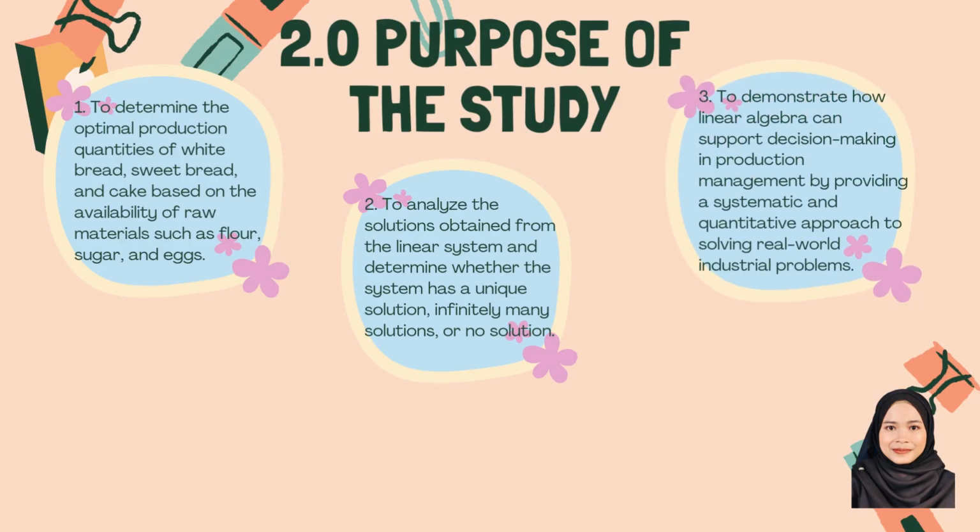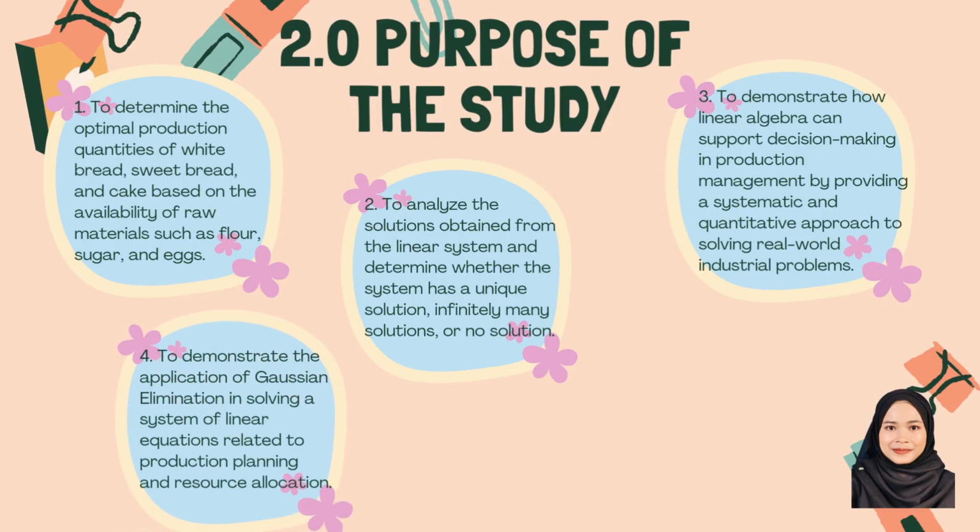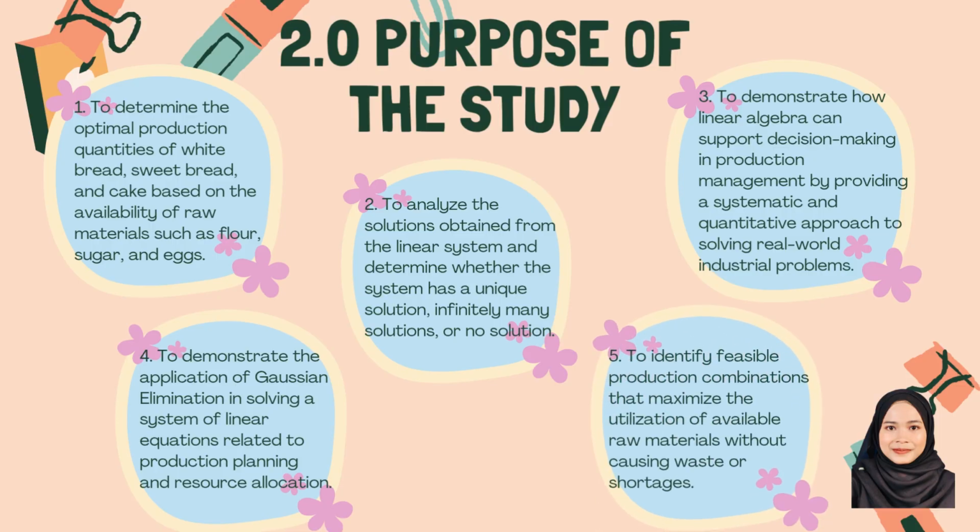Third, to demonstrate how linear algebra can support decision-making in production management by providing a systematic and quantitative approach to solving real-world industrial problems. Fourth, to demonstrate the application of Gaussian elimination in solving a system of linear equations related to production planning and resource allocation. Fifth, to identify feasible production combinations that maximize the utilization of available raw material without causing waste or shortage.